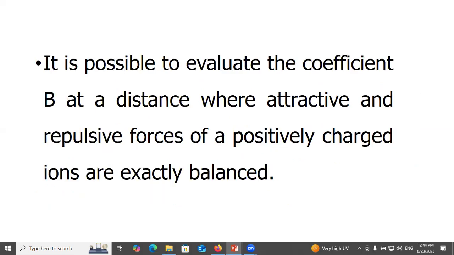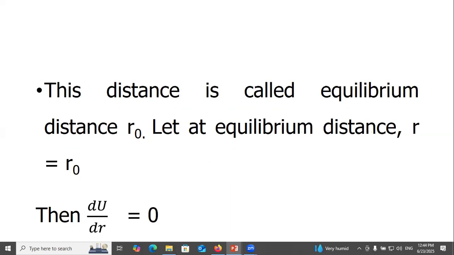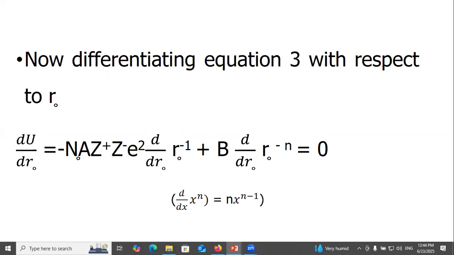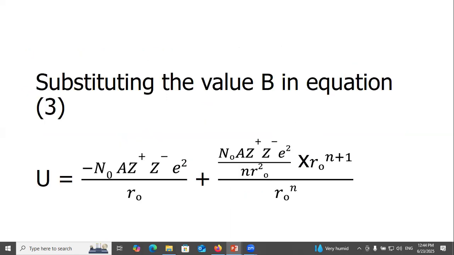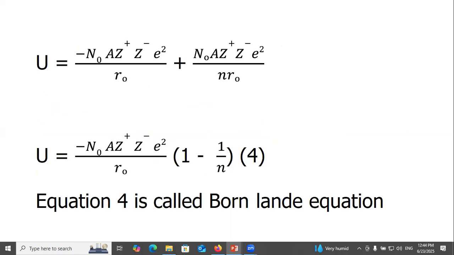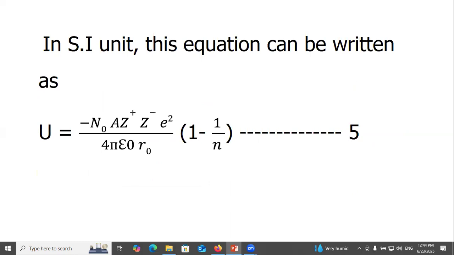It is possible to evaluate the coefficient B at a distance where the attractive and repulsive forces of oppositely charged ions are exactly balanced. This distance is called the equilibrium distance r naught. Let the equilibrium distance r equal r naught. So dU over dr equals 0. Now differentiating equation 3 with respect to r naught, and substituting the value of B in equation 3, you will get U equals minus N naught A Z plus Z minus e square over 4 pi epsilon naught r naught, times 1 minus 1 over n, equation 5.